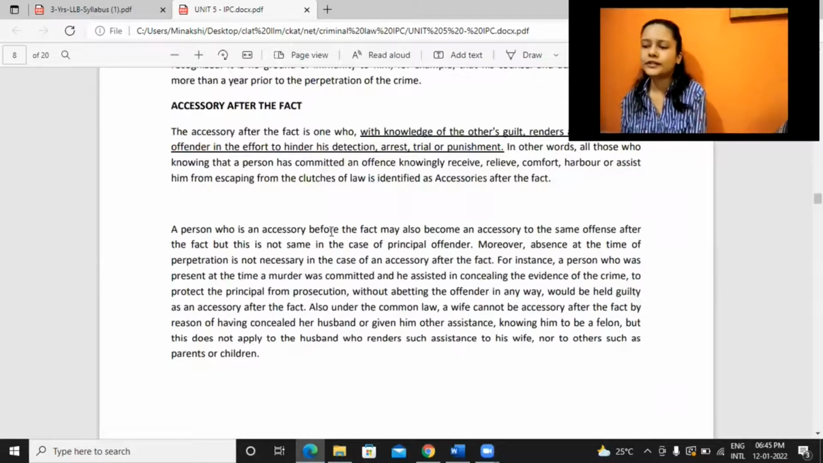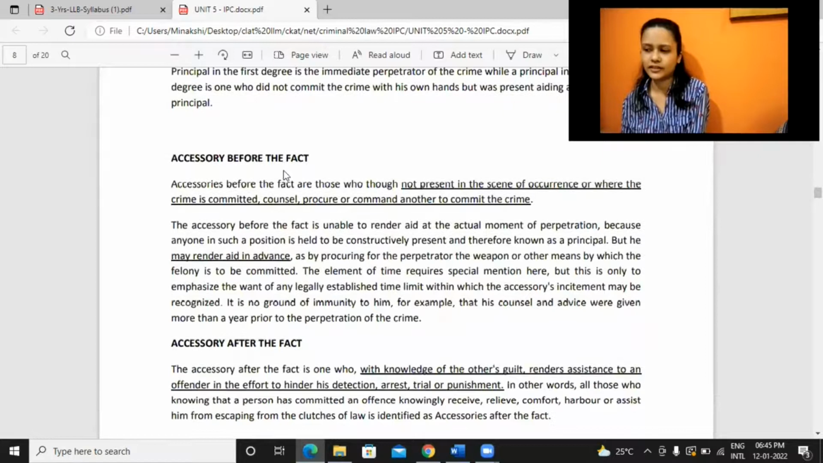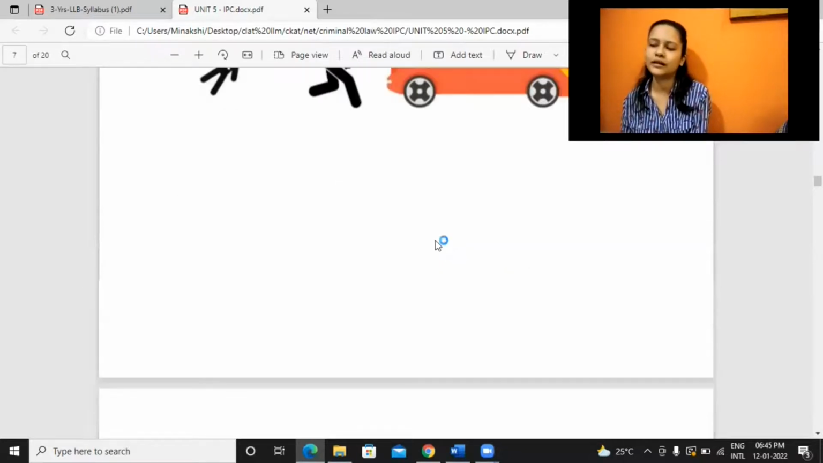A person who is an accessory before fact may also become an accessory after fact. There is no restriction as such. Someone may provide the assistance before also. Maybe this person who is waiting inside the car, he only bought this weapon for the person. He can provide some help before also, and after also he is only helping the person. That can also be considered.